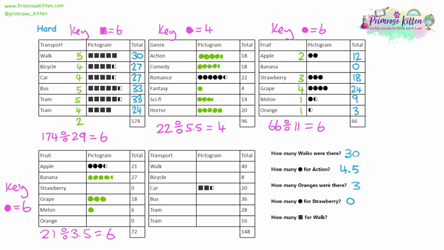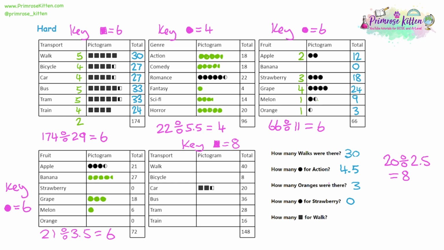Now looking at question 5, we're looking for a full set of information. We have a total for car and a pictogram for car. If 20 people chose car, it's represented by 2.5 squares. How many 2.5s fit into 20? There's a different method here. Let's count up: 2.5, 5, 7.5, 10, 12.5, 15, 17.5, 20. So I counted up 8 times there. So in our key, 1 square is equal to 8.